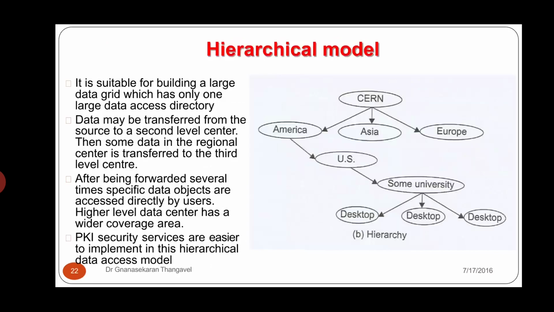Generally speaking, a high level data center has a wider coverage area. It provides higher bandwidth for access than a lower level data center. Public key infrastructure security services are easier to implement in this hierarchical data access model. That is nothing but the hierarchical model.